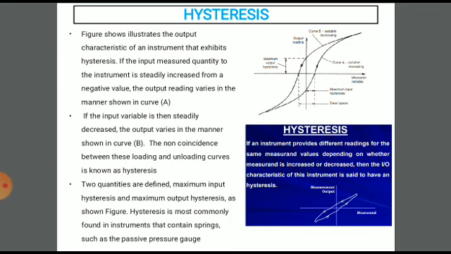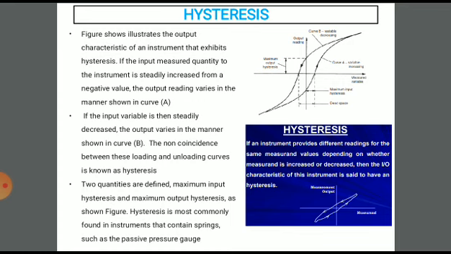Then instruments having external sliding friction, free play, and looseness in the mechanism. In case of instruments which do not have internal friction but have external sliding friction, that is constant Coulomb friction, the input output relations are shown in the diagram.